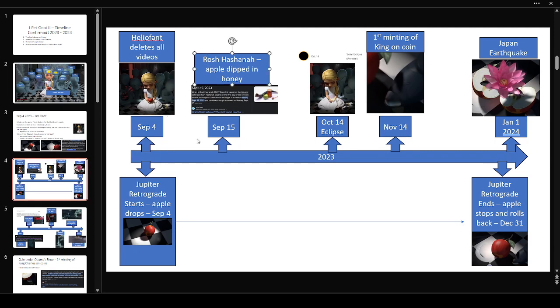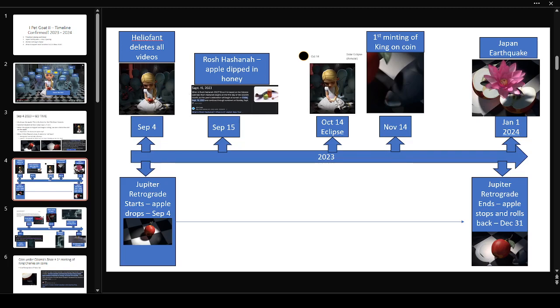Rosh Hashanah is a Jewish celebration that happened on September 15th of 2023. This was covered by, I believe, J.K. Bugout and others, about how apples are dipped in honey on this specific Hebrew celebration, and it lined up exactly on September 15th. So we see the apple, we see the honey around Lily, targeting September 15th.